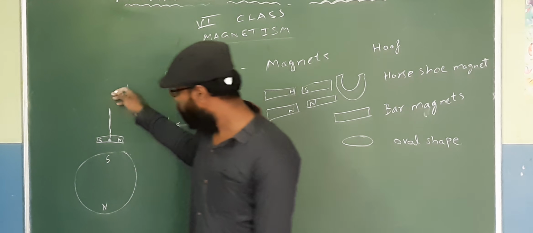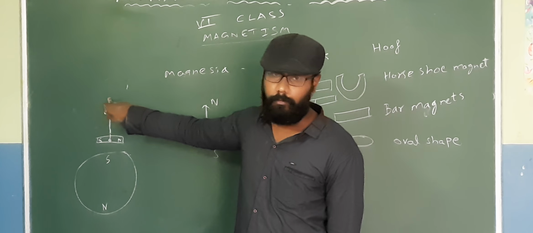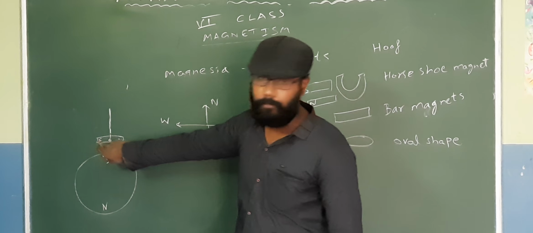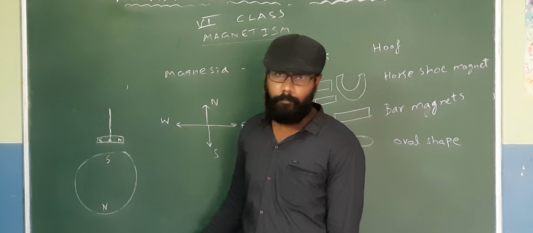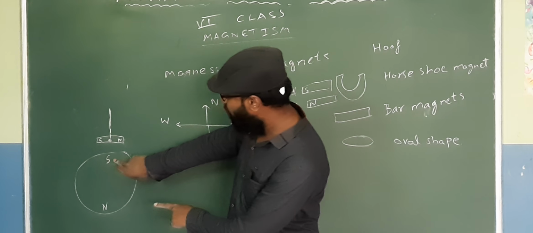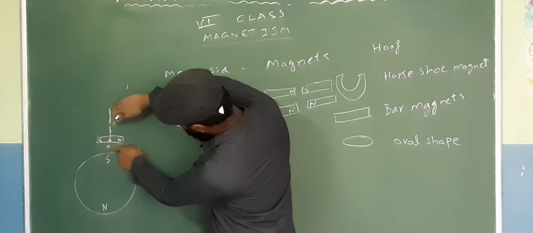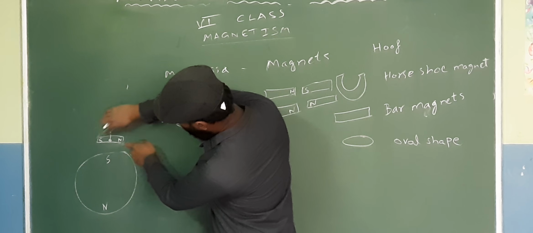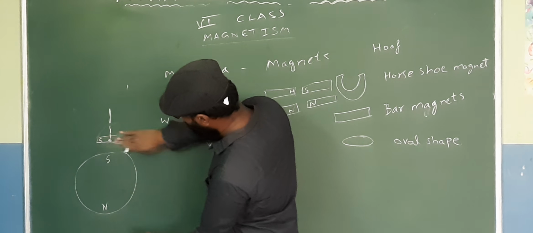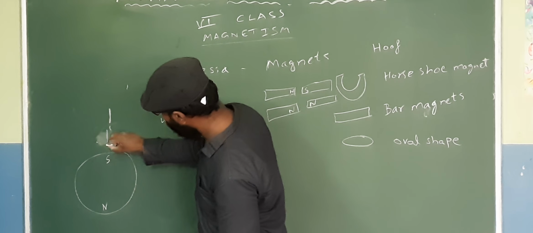You are above earth, you are holding the magnet by a string. Now how will the magnet tilt? Think about it. See, the south will be attracted to north, therefore now the magnet will tilt like this. Because if it tilts like this, the north will come down, south will go up.